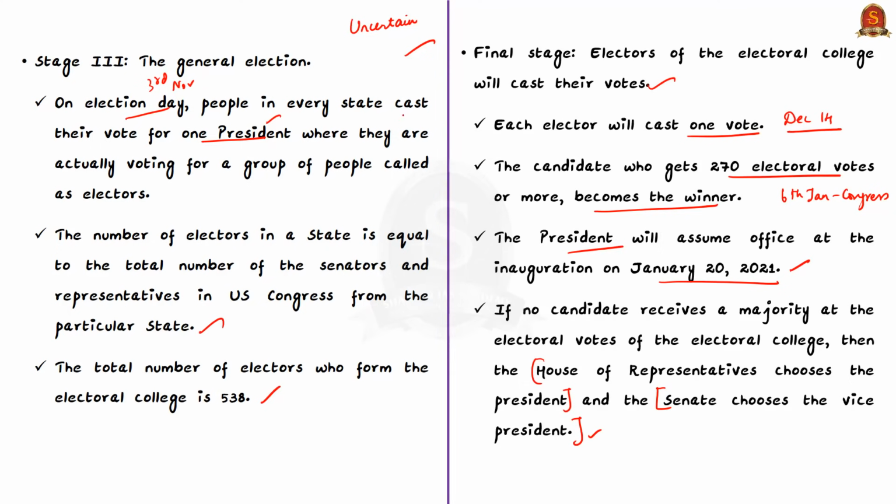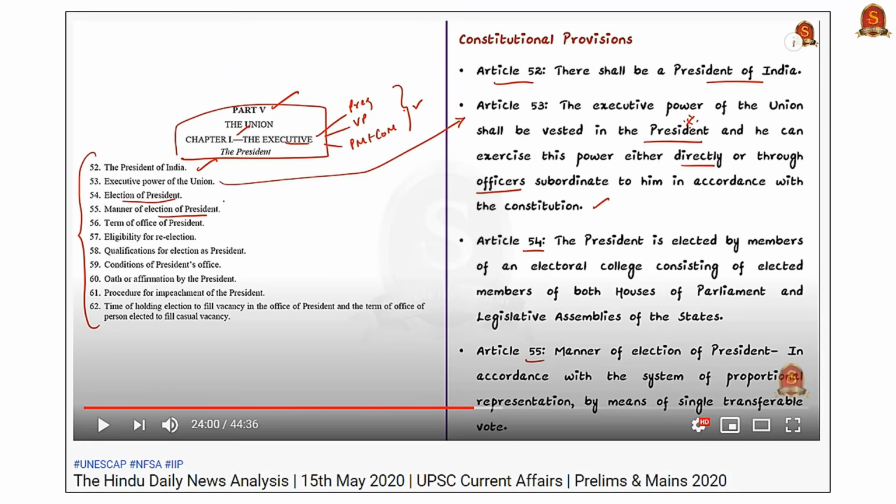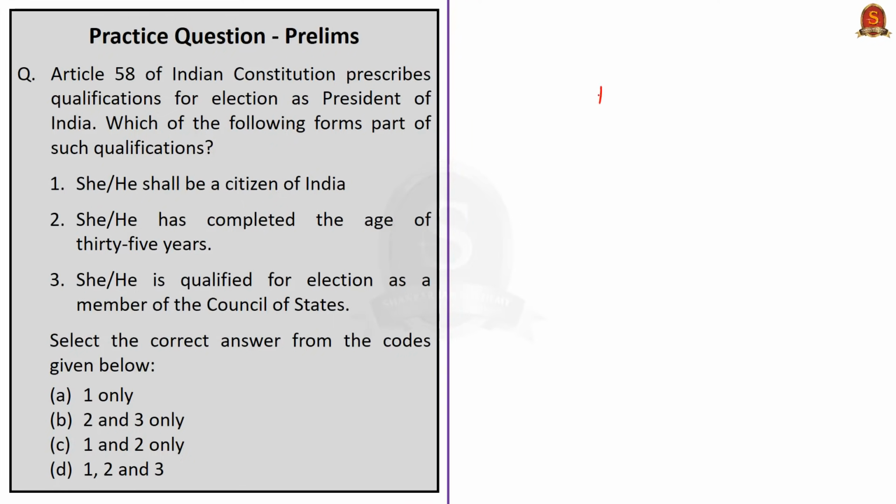Now we have not discussed the election process of the Indian president. We request you to go through our Hindu News analysis dated 15th May 2020 wherein we have discussed in detail about the office of the President of India. This is all about the discussion of this editorial. To summarize, we have compared the office of President of the United States with the office of President of India, and we also saw in detail how the US President gets elected. Let us move on to the next news article.